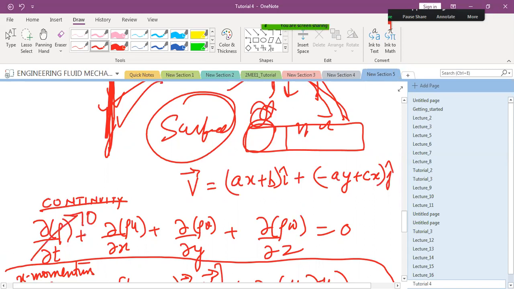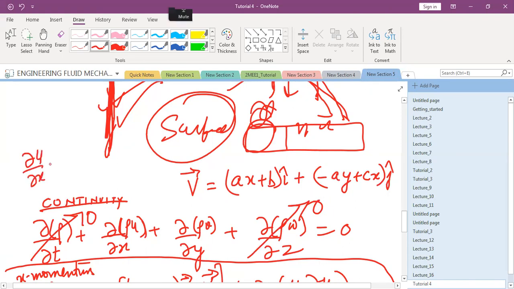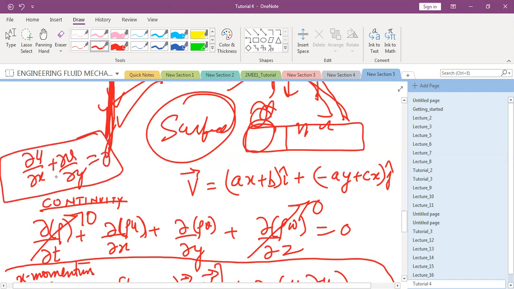This is steady. Rho can come out of this derivative term because rho is a constant. Anything with respect to z is 0. So what do I come up with? Curly u by curly x plus curly v by curly y equals 0 or not. So is this satisfied or not? What is curly u by curly x? This is u, this is v. What is curly u by curly x? What is this equal to?